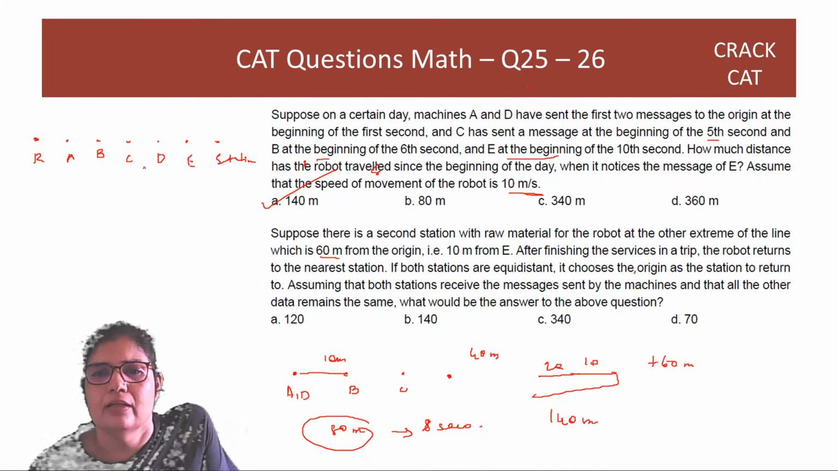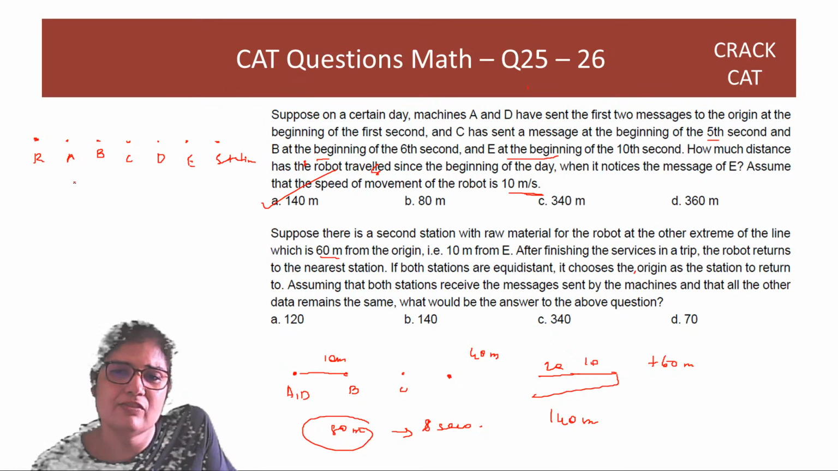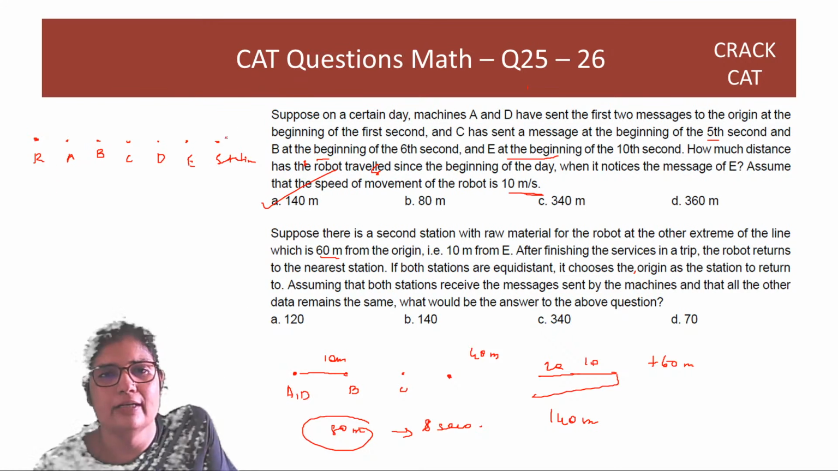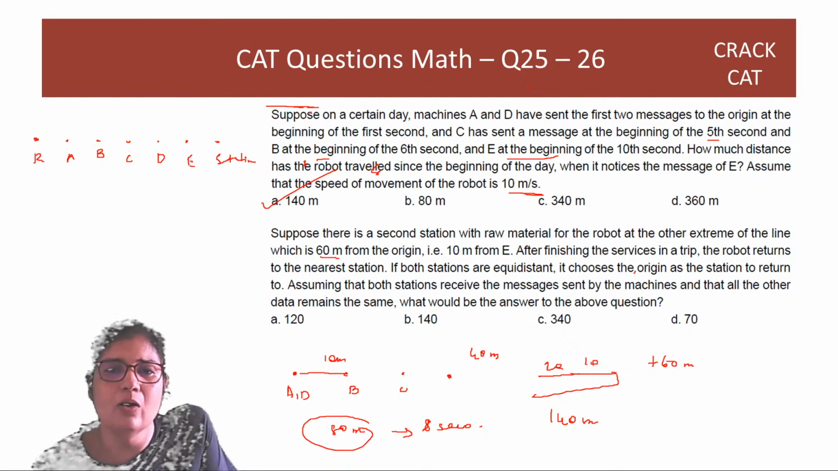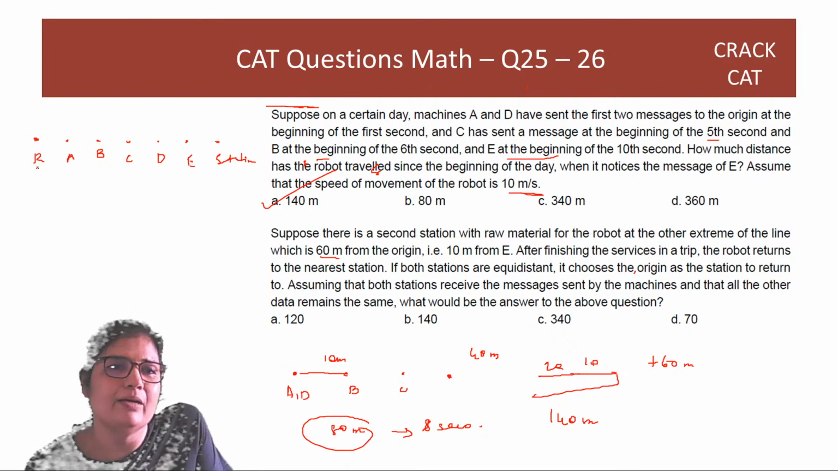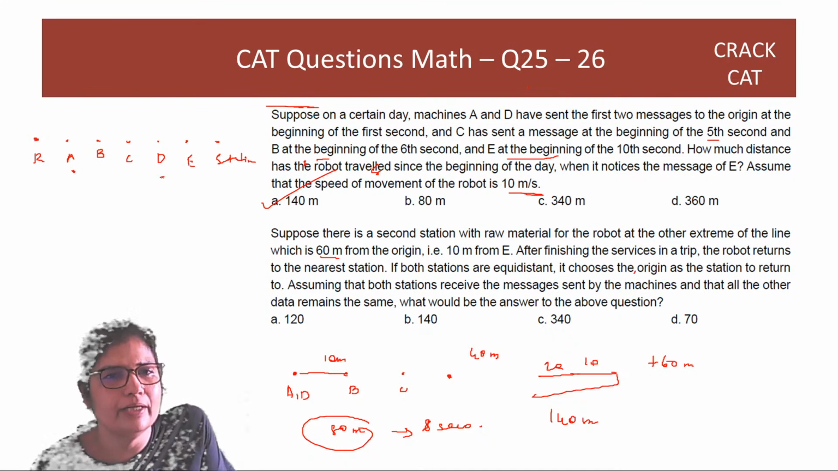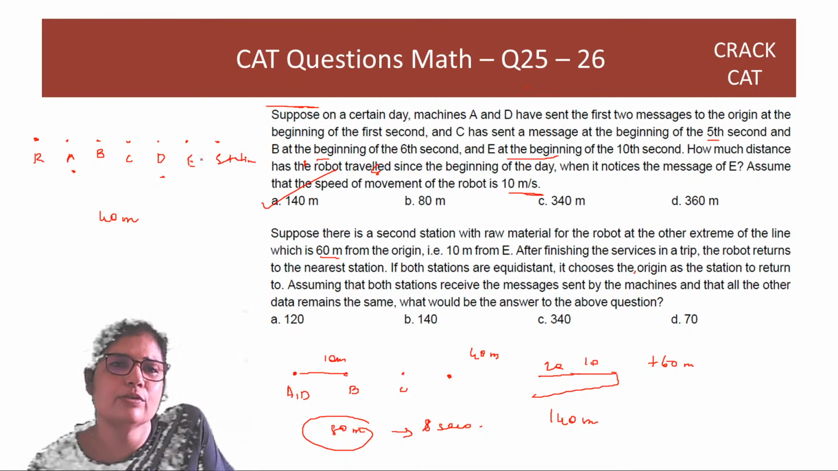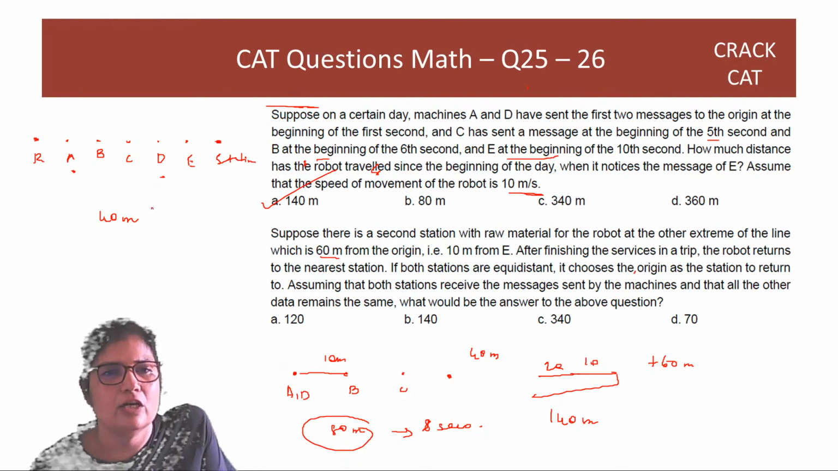Okay. So assuming that both stations receive the messages sent by the machines, and that all the other conditions hold, assuming this, what would be the answer now? So first it will go, correct? It gives to A, gives to D. It travels 40 meters. Once it finishes with D, it goes to the nearest station. It comes here. So in 60 meters, it reaches the station.